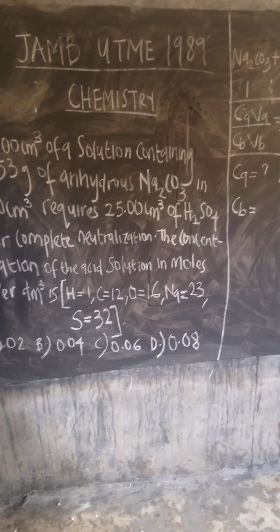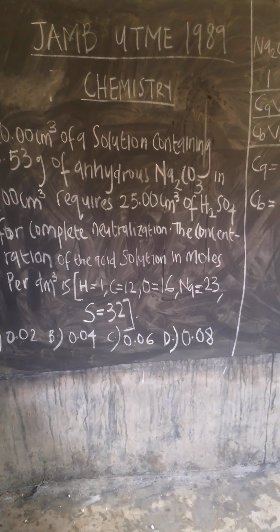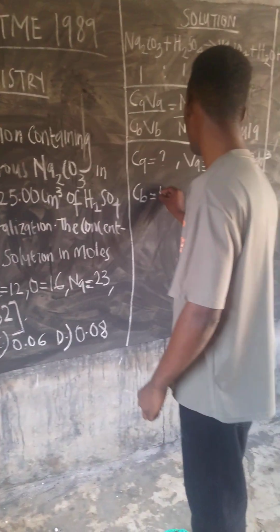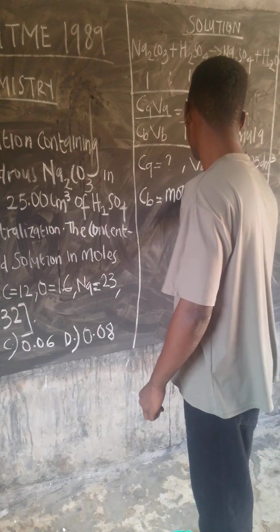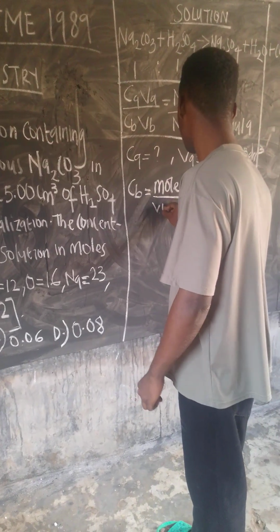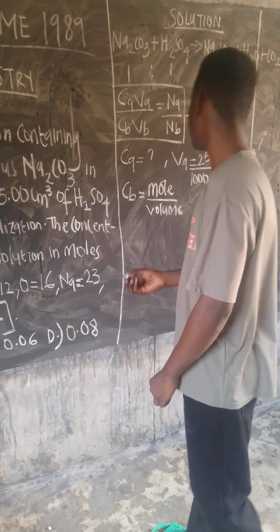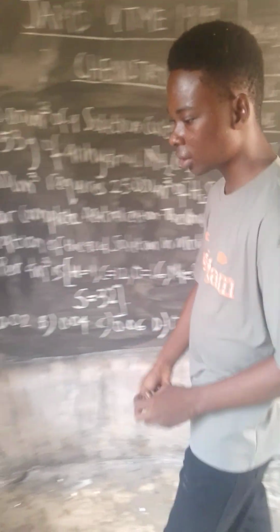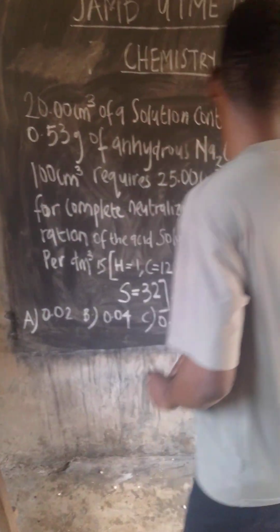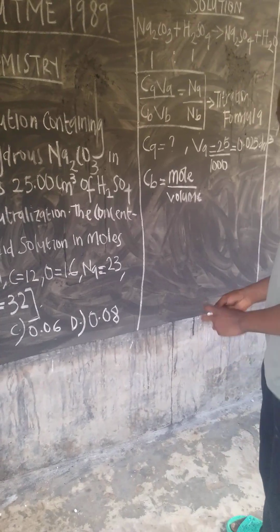So the next one is to find the moles first, because concentration is mole over volume.